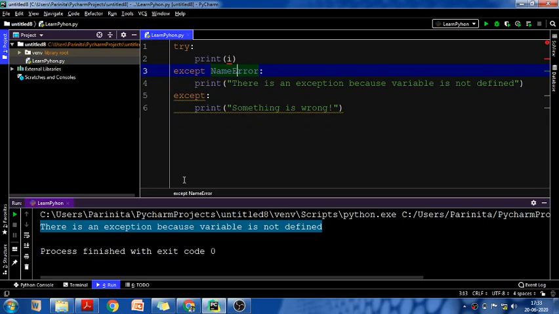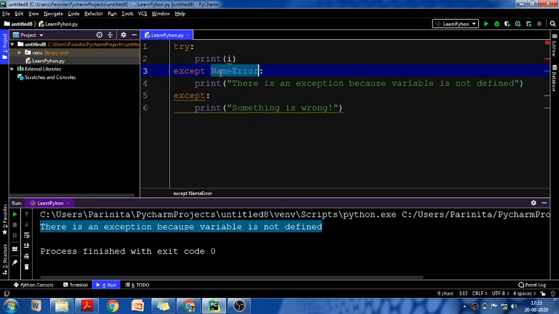Now apart from these multiple excepts, one more case is there where we are using the else keyword. We can use the else keyword to define a block of code to be executed if no errors were raised. So see, that means what? Let's say I'm writing the try block.